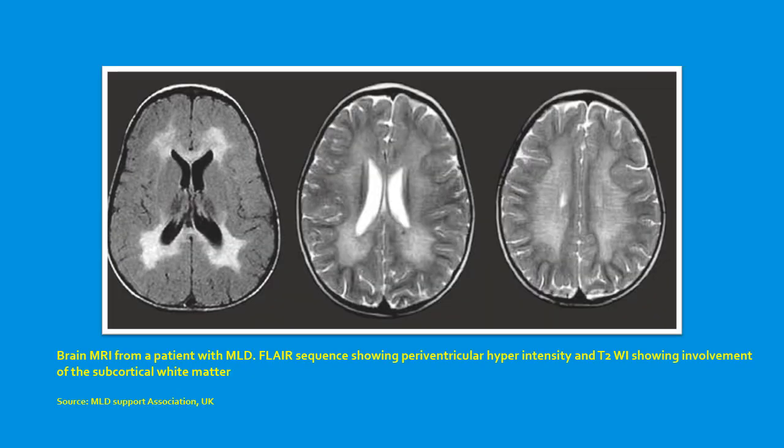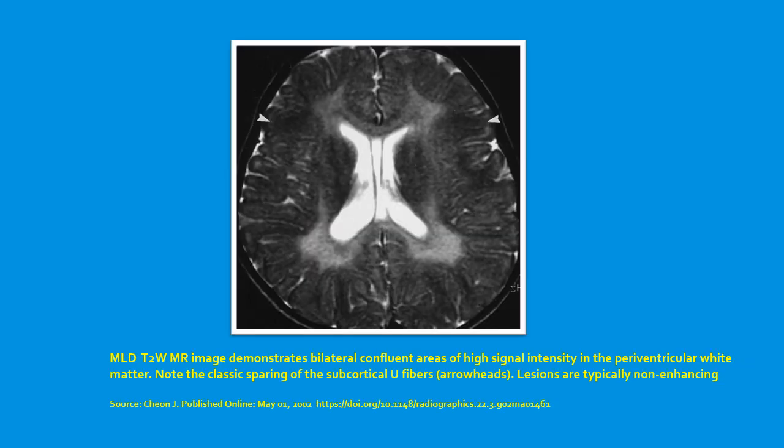This is brain MRI from a patient with MLD. The FLAIR sequence shows periventricular hyperintensity, while the T2 weighted images show widespread involvement of the subcortical white matter. This is another MRI from a patient with MLD. The T2 weighted image shows bilateral confluent areas of high signal intensity in the periventricular white matter. Note the classic sparing of the subcortical U fibers as indicated by the arrowheads. Lesions are typically non-enhancing.